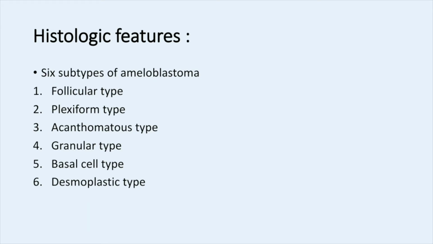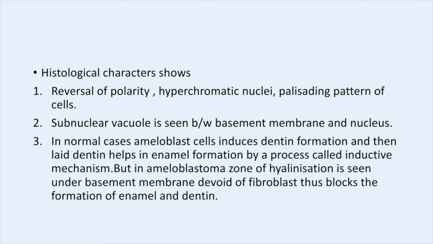Okay, coming to the histological features. There are 6 subtypes of ameloblastoma. These are follicular type, plexiform type, acanthomatous type, granular type, basal cell type, and desmoplastic type. And we will see every subtype clearly. First, before going into each one, we have to observe the generalized histological characters of these 6 subtypes.